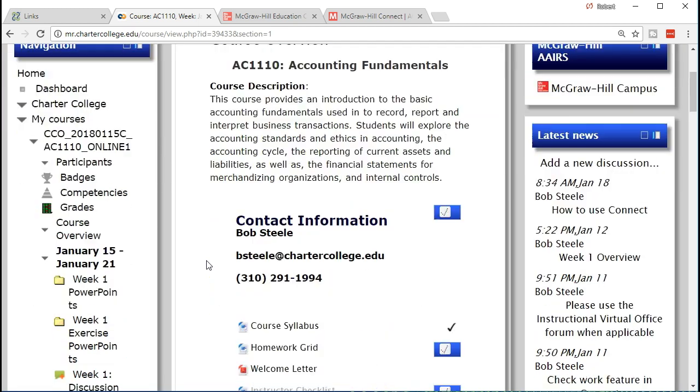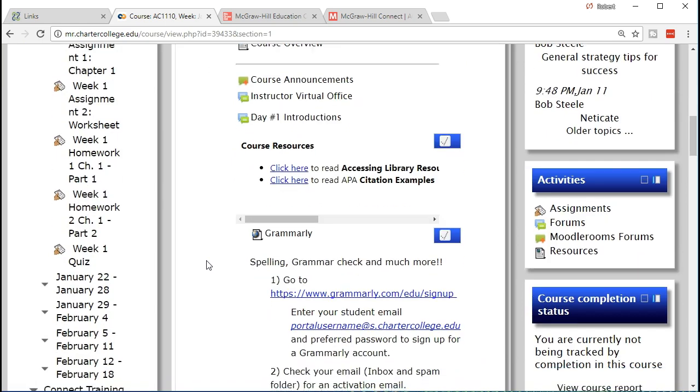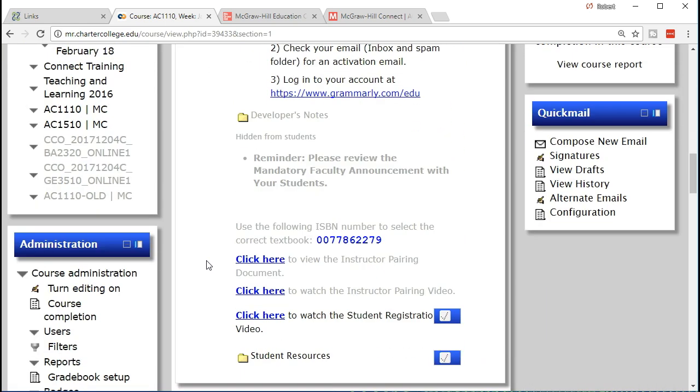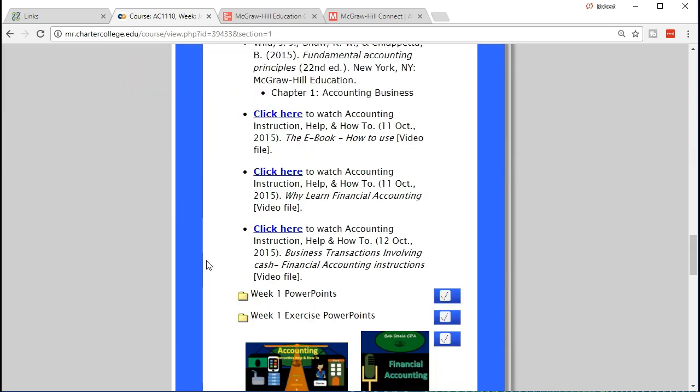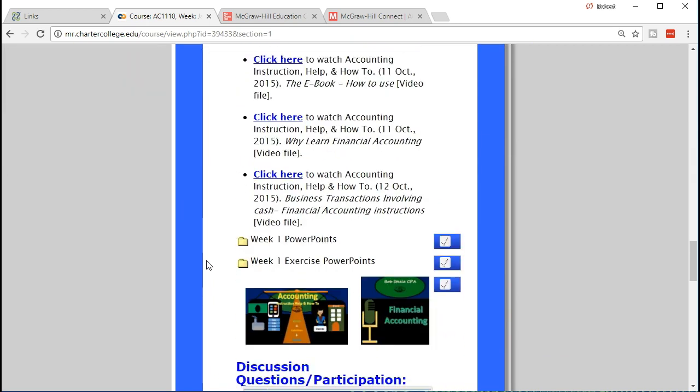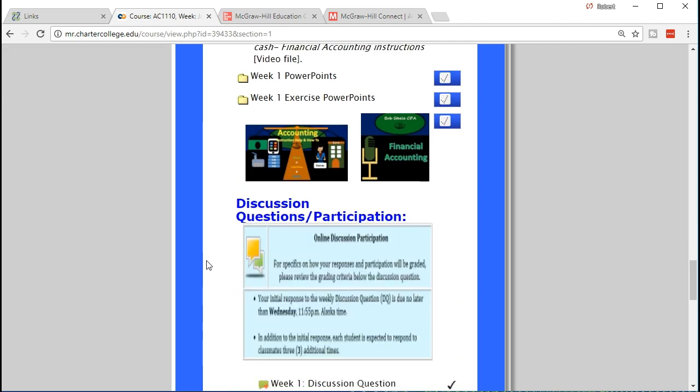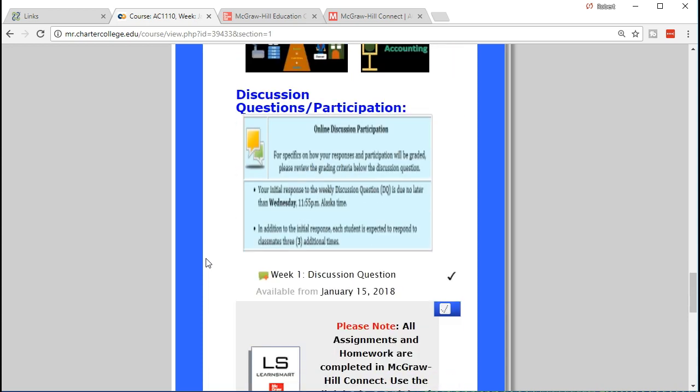Week 1 is where we have discussed what accounting is, the objectives of accounting, concepts of accounting, and terminology related to accounting, including the concept of the double entry accounting system and the accounting equation. Remember that everything from the discussion on down, that's what we need to get done.